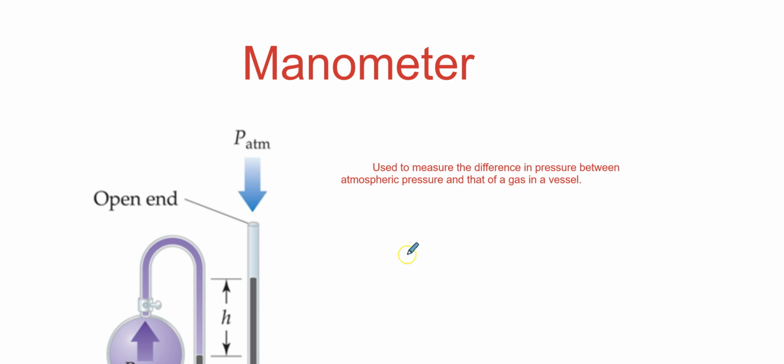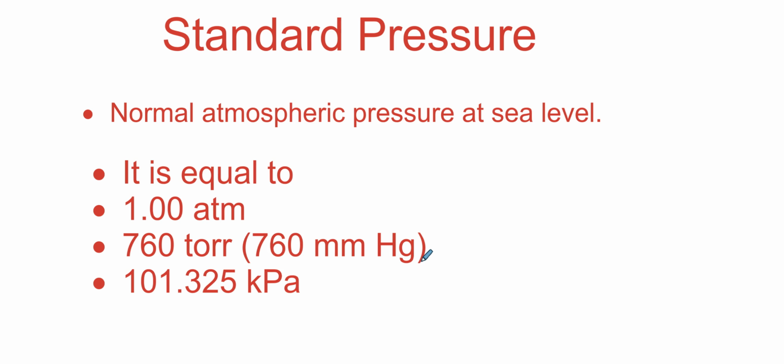All right, this is a manometer. I'm going to leave that for your reading. So standard pressure or normal atmospheric pressure at sea level is equal to 1 ATM or 760 torr or 101.325 kilopascals. We really don't use this unit in chemistry, so don't worry about that. Just worry about these conversions, 760 to 1.